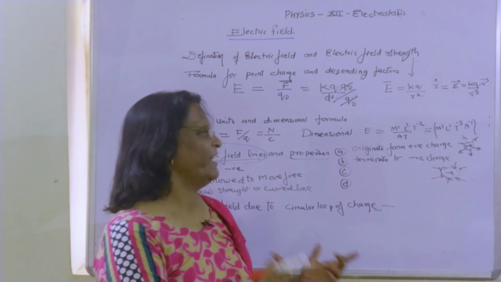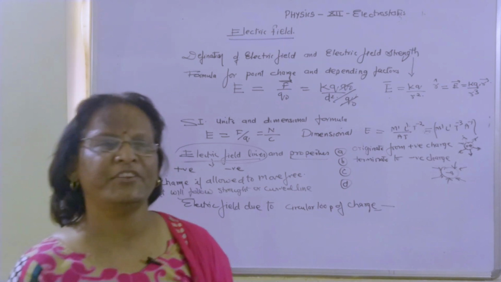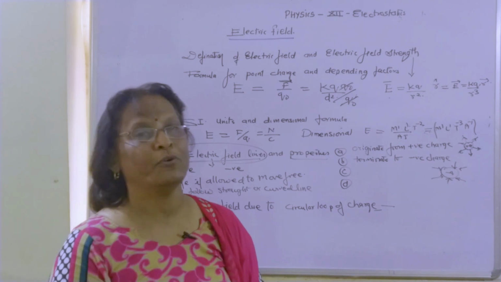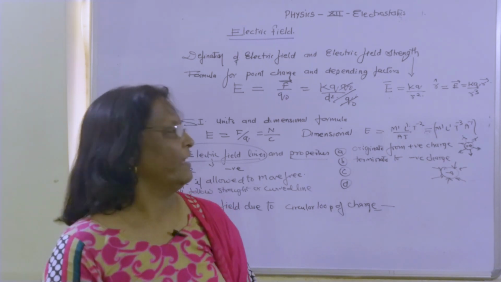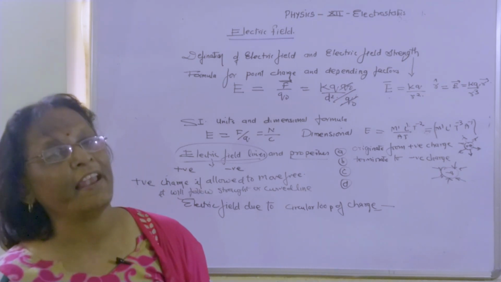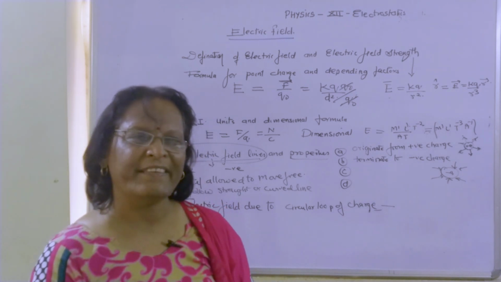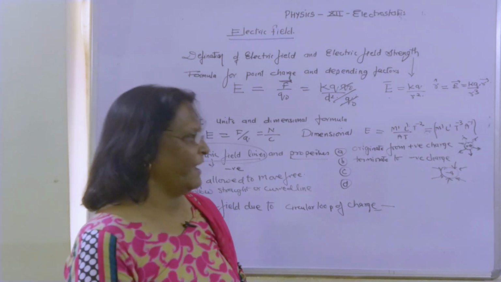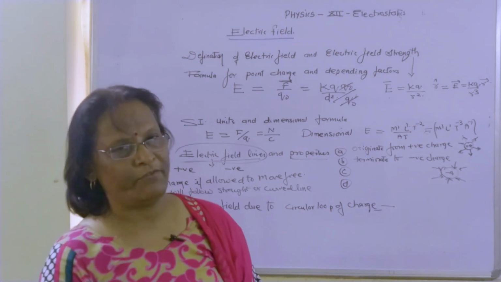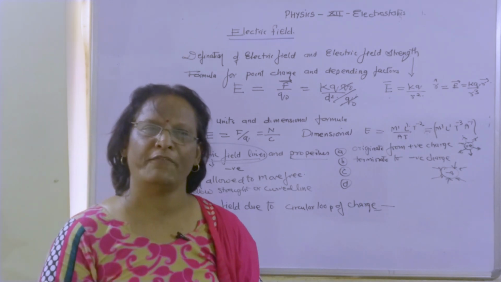So whenever we deal with the origination and termination of electric field lines, keep in mind that for q greater than 0, that is plus q, the electric field lines will always originate and move radially outwards. And when we deal with a minus q charge, q less than 0, the electric field lines will move radially inwards towards the negative charge. That gives us the direction of electric field lines.